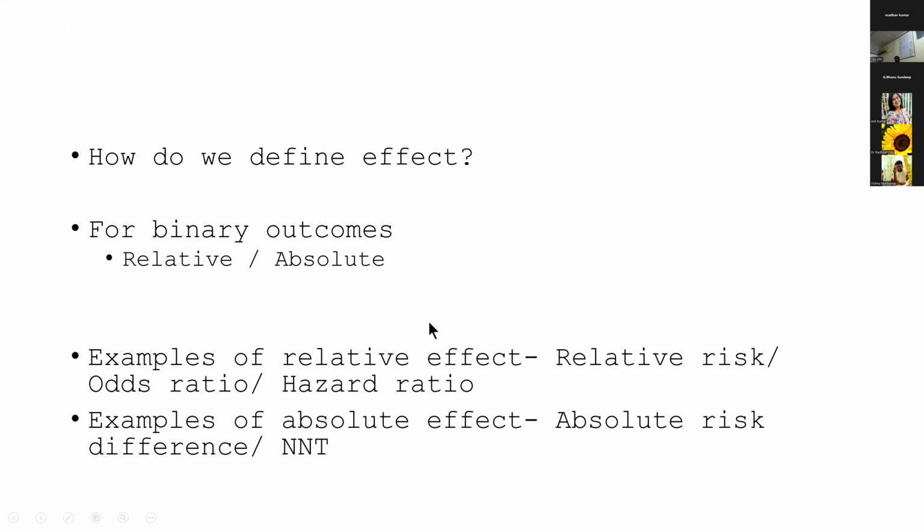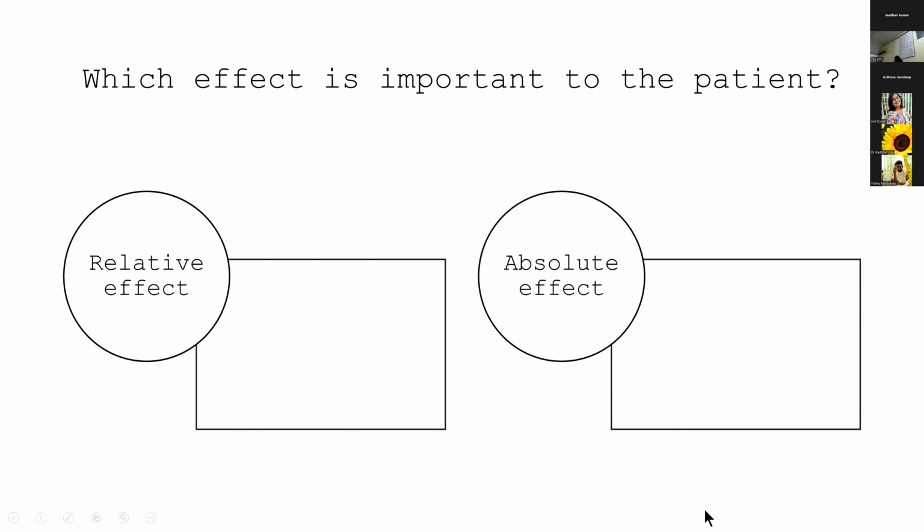Before that, I'd like to digress a bit by defining an effect. A binary outcome is when the outcome is either yes or no. For example, mortality: is a patient alive or dead? It's a yes or no outcome. A relative effect will be a relative risk, odds ratio, or hazard ratio. If you want to express the same thing as an absolute effect, you will talk about absolute risk difference or number needed to treat.